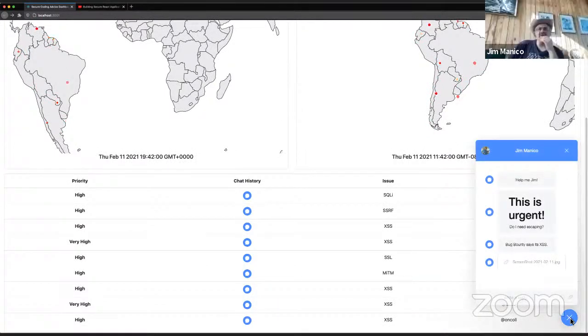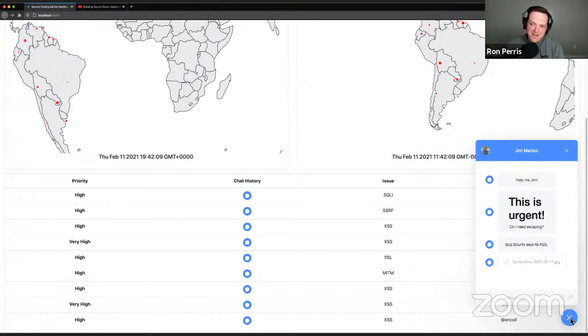Look at this. So here in the chat, now we have a giant H1, "this is urgent," attached to this particular chat message. And the reason why that's happening is because our rendered component had its props spread. And you don't want to be promiscuously spreading your props. If you're doing that, you're going to end up with issues like dangerouslySetInnerHTML being added as a prop unexpectedly to your JSX component.